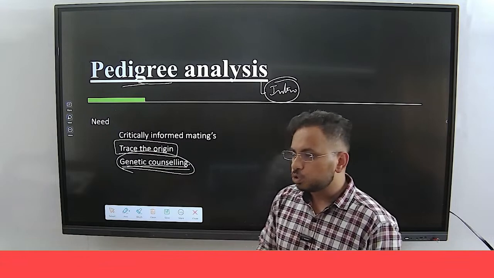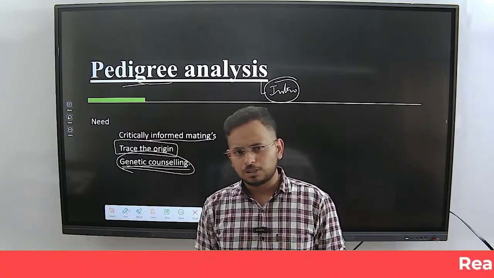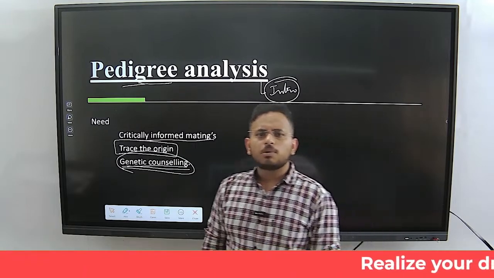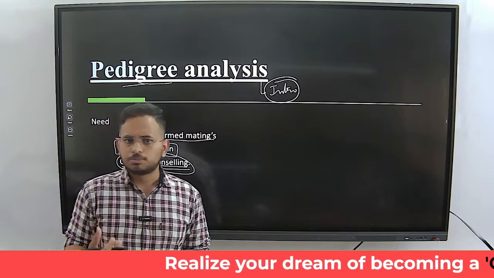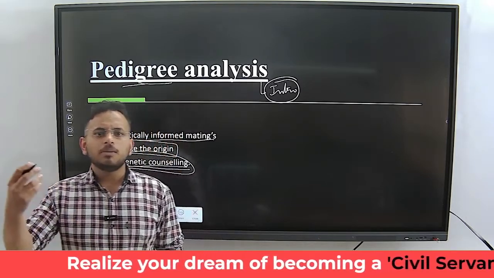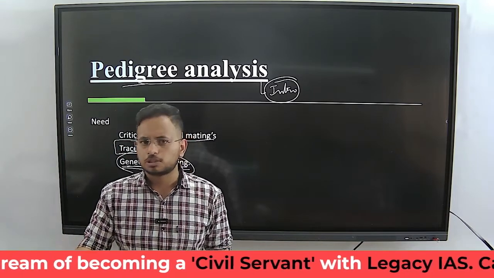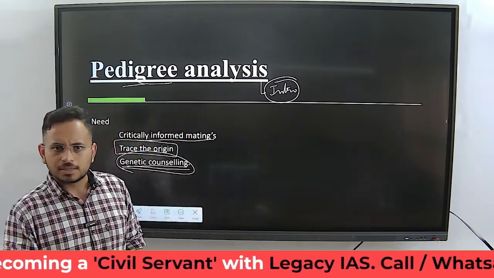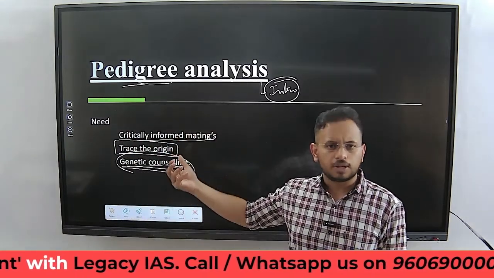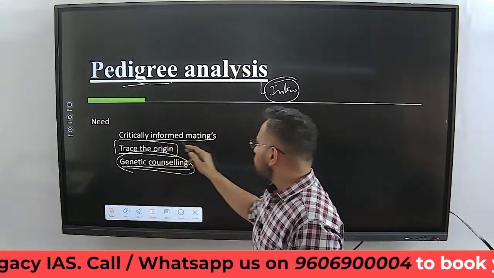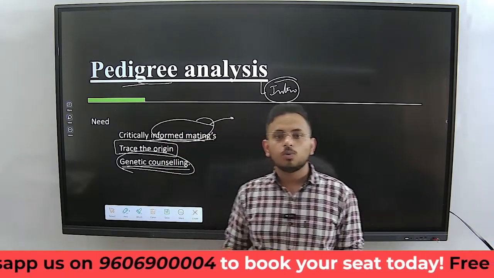forms the crucial base. Third, critically informed matings are not always possible. For example, if you talk about the mating between a man and a woman, it is not always possible that you will get the medical examination done before getting married. Okay, that is not always possible, though it might be possible in some cases. In most of the Indian marriages, you don't find this a common thing. So critically informed matings, that is biological fecund matings, are not always possible.